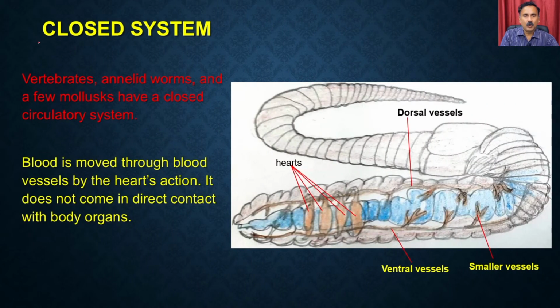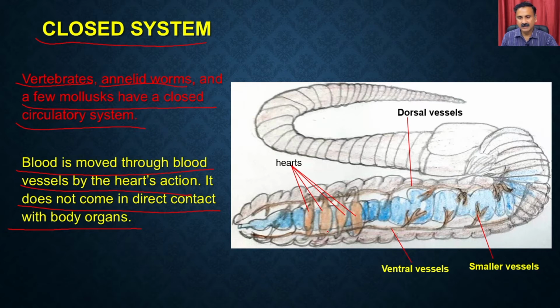Whereas the closed system is present in most of the vertebrates, annelids, and a few mollusks also have the closed circulatory system. In a closed circulatory system, blood is moved through the blood vessels by the heart's action, and it does not come in direct contact with the body organs.